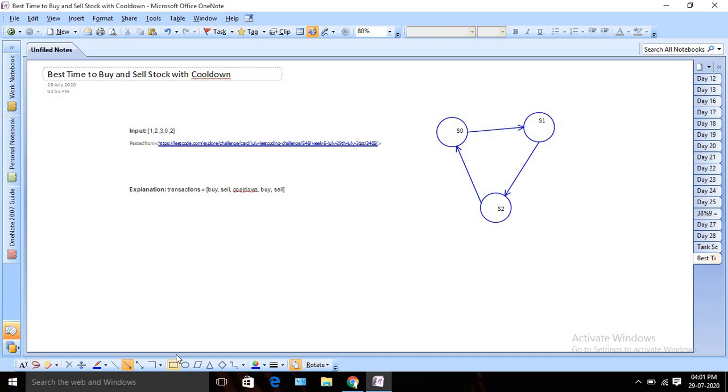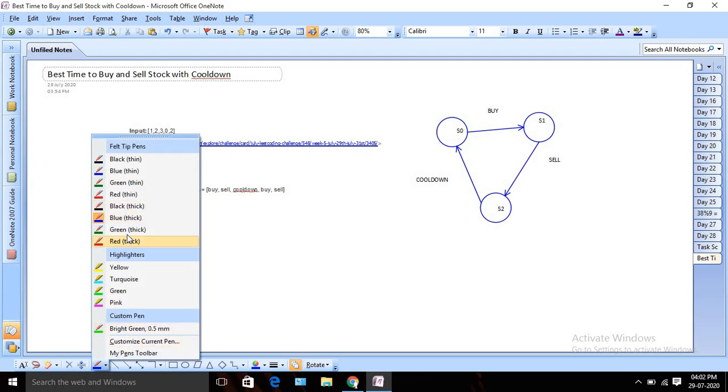So basically, and yeah, so what is this? So this is we are selling, right? So sorry, we are buying. So if we are buying, then it comes to the second state, that is sell. Again from here we can sell, and if we sell, it will come to the third state, the cooldown state, and after one cooldown day, I can again buy, right? So I can go back to my original state from where I can buy, and I have two options, right?